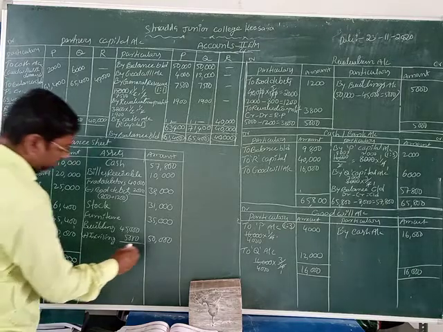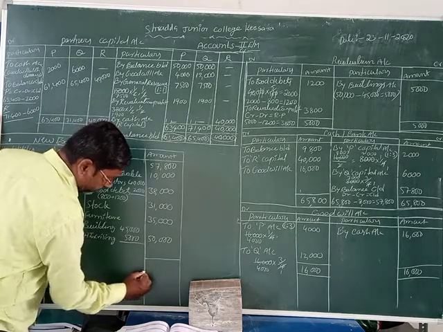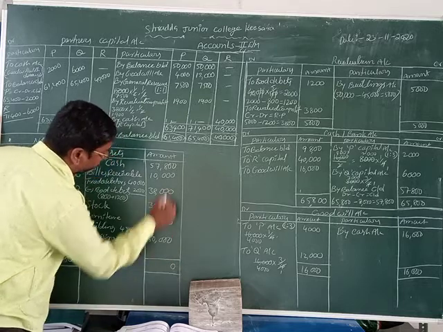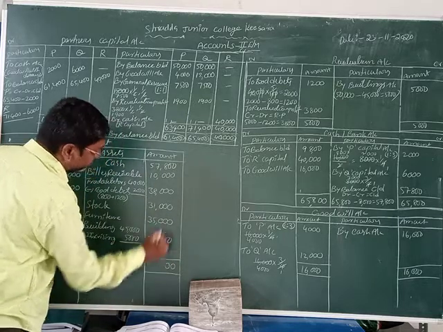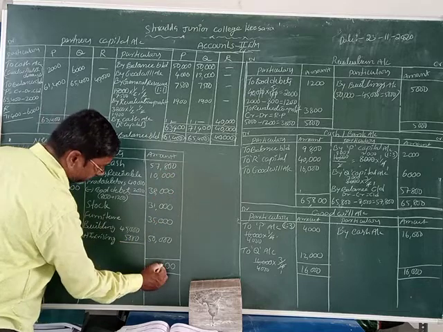Now we are going to assets. First column 0, second column also 0, third column 8, 8 only.